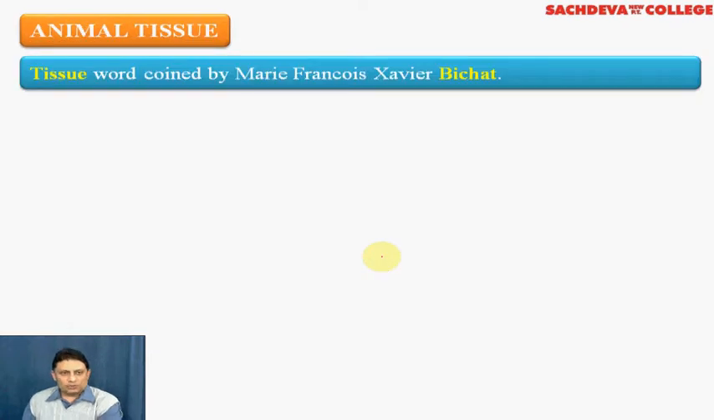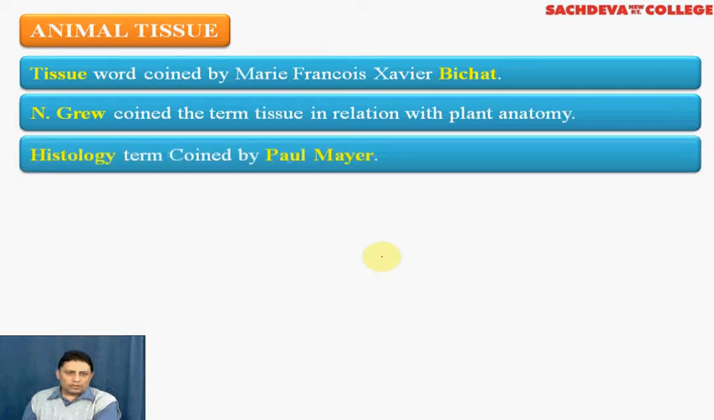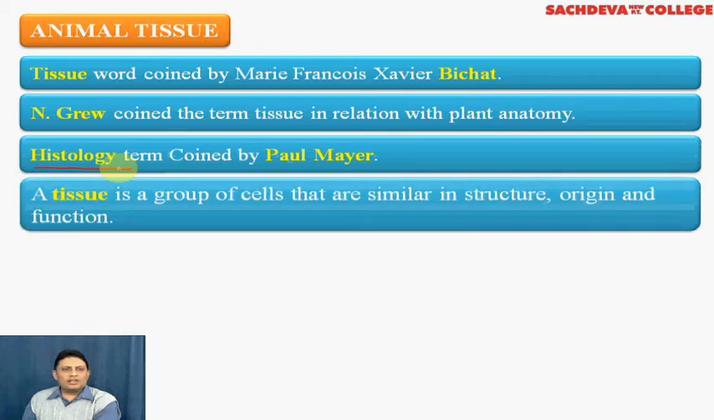The term tissue. The word tissue was coined by Xavier Bichat. He gave the general term tissue for both plants and animals, whereas Grew coined this term in relation with plant anatomy. Study of tissue is called histology. So you can see histology refers to study of tissue. This term was coined by Mayer. So these were the historical aspects about tissue.